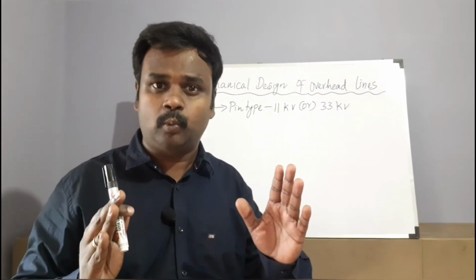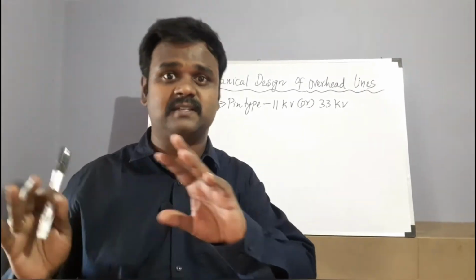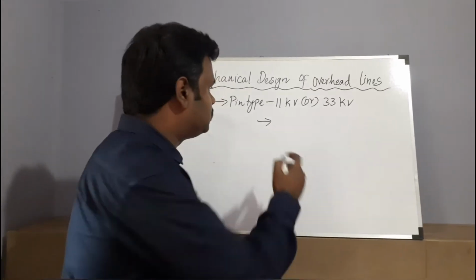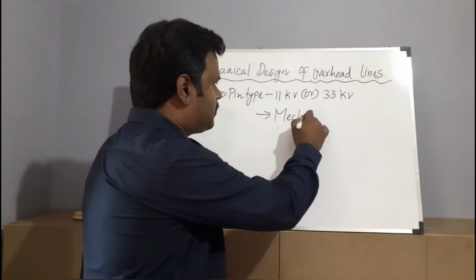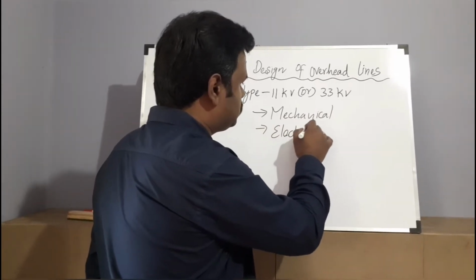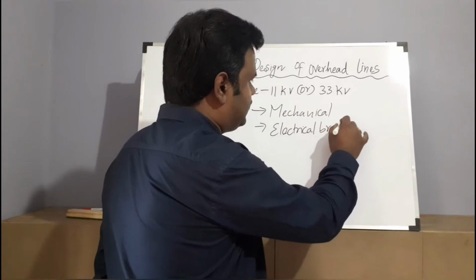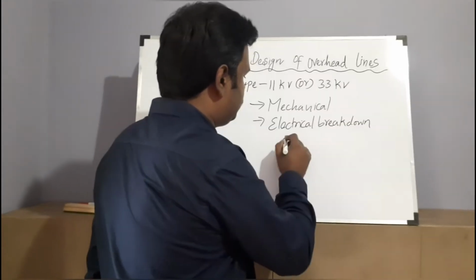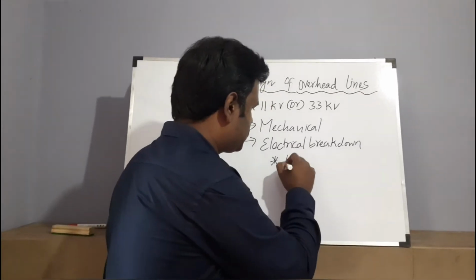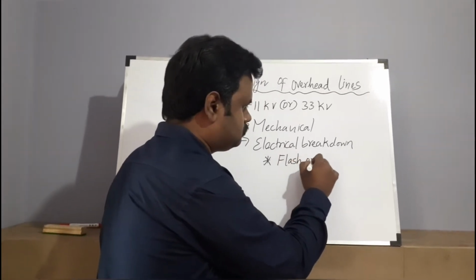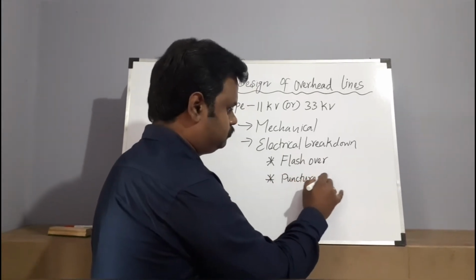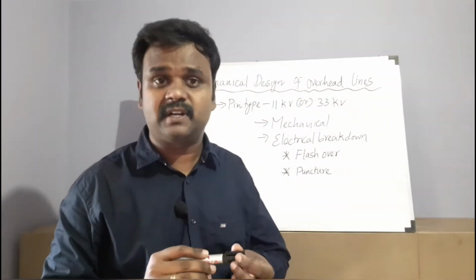Next, we may have a doubt: what are the problems faced by the insulator while placing it, right? We may have two kinds of damage that may occur. First one is mechanical breakdown, and the second one is electrical breakdown. In the case of electrical breakdown, we may divide it into two categories. First one is flashover and second one is puncture. Right? These two factors affect the insulators very much.